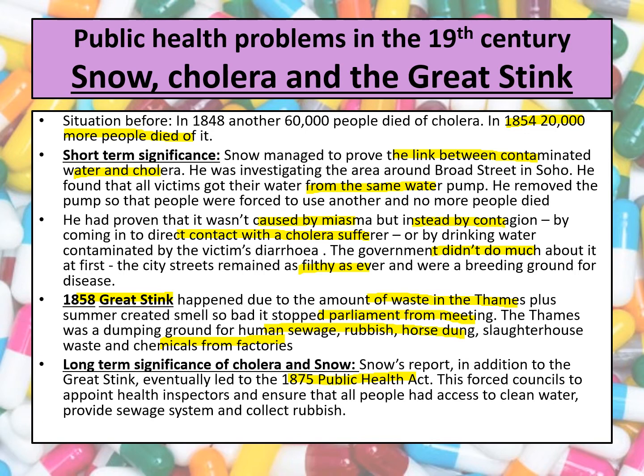So as a result of lots of different factors, including Snow's work from 1854, including the Great Stink of 1858, the fact that working class men got the vote in 1867, all of this then led to the government finally deciding to pass the Second Public Health Act in 1875. Now, this was much better than the 1848 one because this actually forced councils to appoint health inspectors, people who had to make sure that these changes were actually being implemented. It also made sure that people had access to clean water, that they had some kind of sewage system, and also that there were proper rubbish collections, where that rubbish wasn't just thrown into the Thames, but disposed of properly.